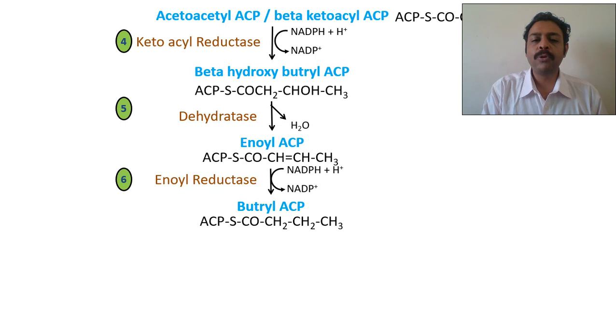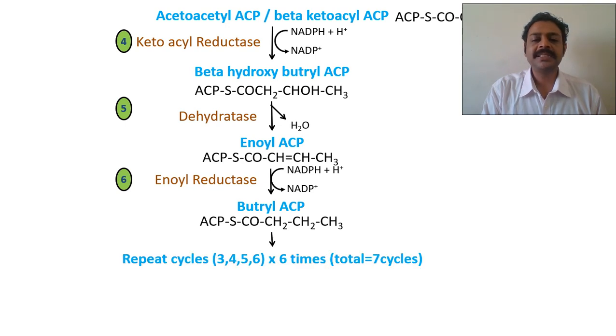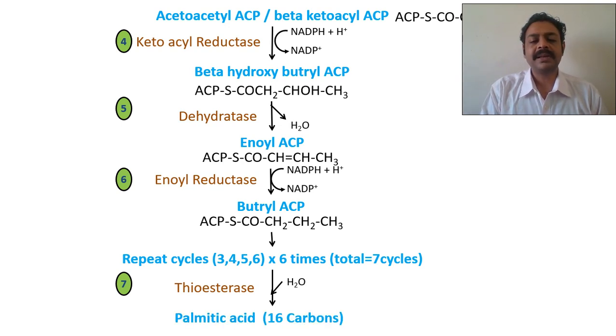Now we have butyryl ACP in our hands. Just repeat the cycle. So what are you going to do? Repeat 3, 4, 5 and 6. That is, add the same thing to another malonyl CoA and remove carbon dioxide. Add another malonyl CoA. So there will be successive addition of 2 carbons. After 6 times, what will be there?